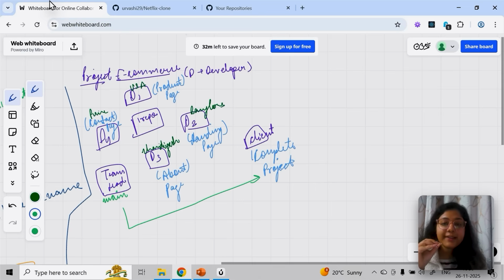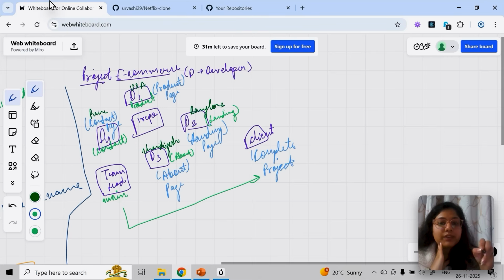Then for the rest of the people, what I'll do as a team lead is create different branches. For this person, let's say, I'll create a branch called product. Generally, based on whatever feature they are working on, we create the branches. This person is working on the landing page, so I'll create a branch called landing. Branches I'm marking in light green color. For this person I'll create a branch called about, and for this person a branch called contact. So the branch names I've kept in light green, the city in dark green, and the blue color is the functionality or feature they have to work on.